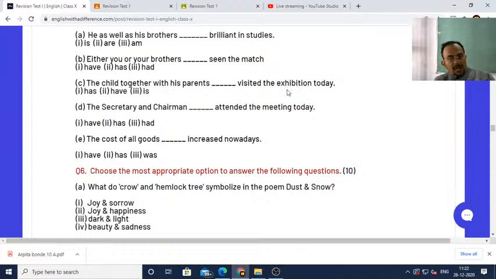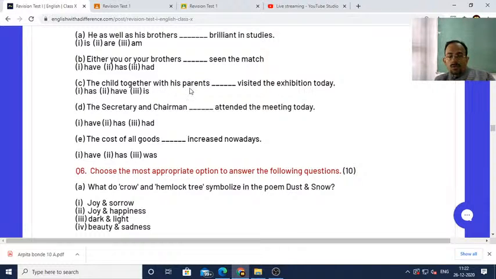In spite of parents being closer to the verb, the verb will agree not with parents but with the child, which is third person singular. That is why the verb should also be singular. Therefore, it should be has visited.